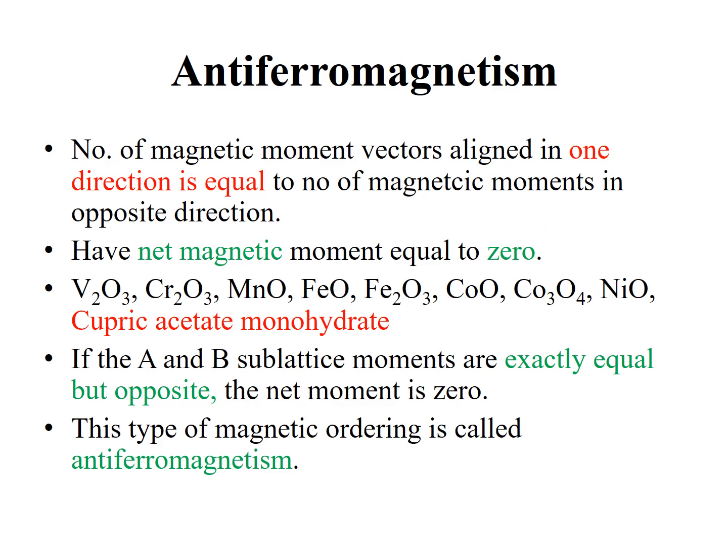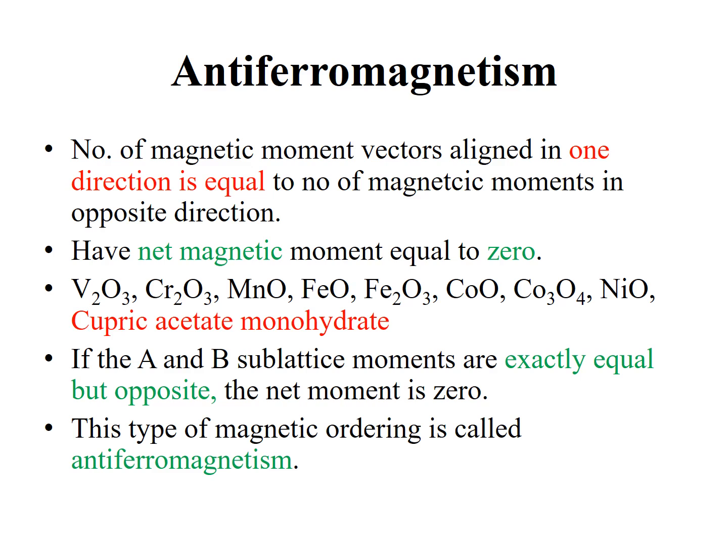Now we shall come to our next topic. The next topic is the last state of material based upon their magnetic behavior, that is antiferromagnetism. The number of magnetic moment vectors aligned in one direction is equal to the number of magnetic moments in the opposite direction. As a result of this equal distribution of magnetic moments in opposite directions, these types of materials have a net magnetic moment equal to 0.